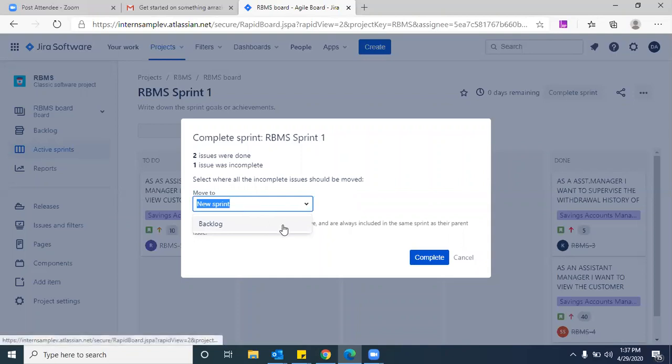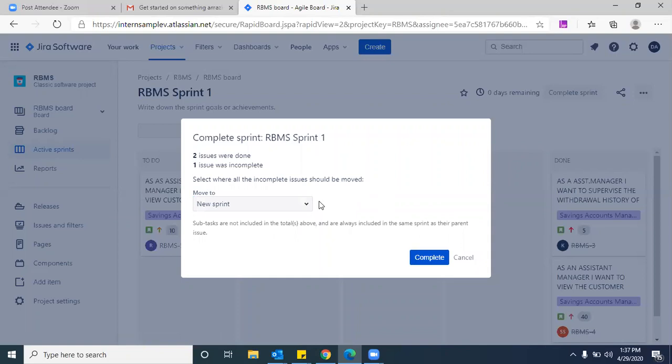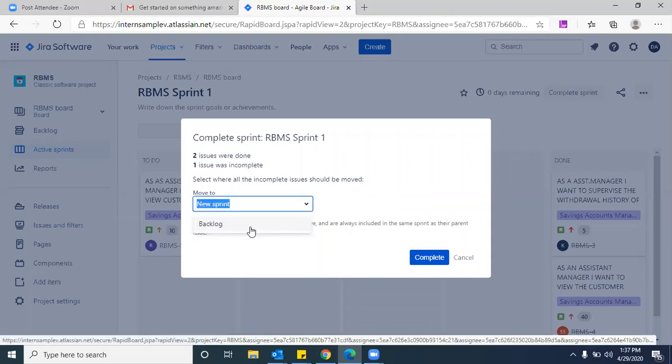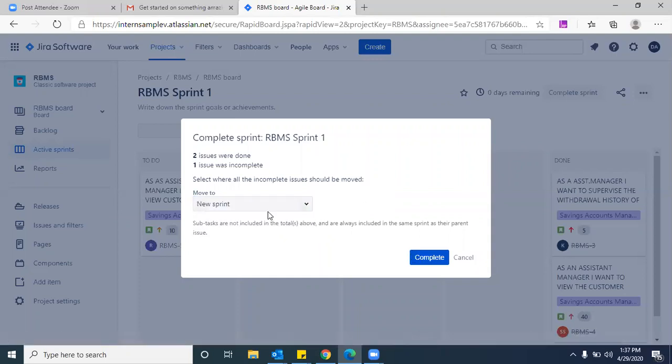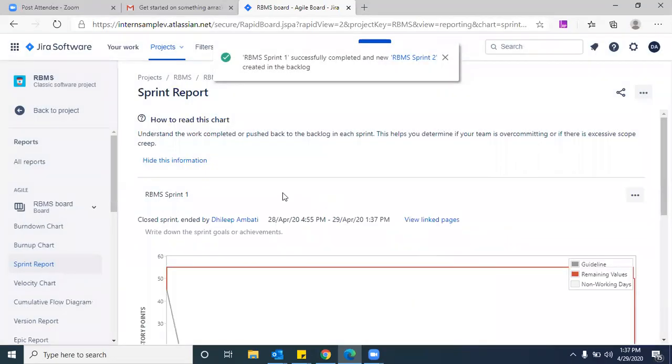And we don't have the next sprint, so that's why it's not showing up here? No, even if you don't have the next sprint, it is still going to create a new sprint. If you want, you can create a new sprint and add it. Otherwise, you can move it to the backlog. Now, do you want me to move it to the next sprint? Yes. It will create a new sprint automatically.